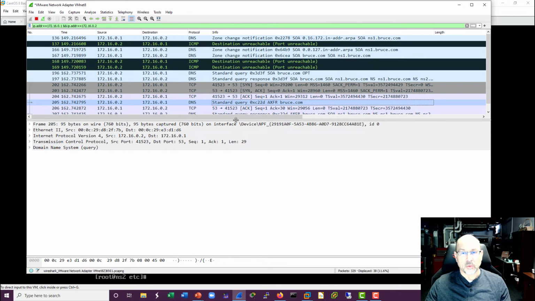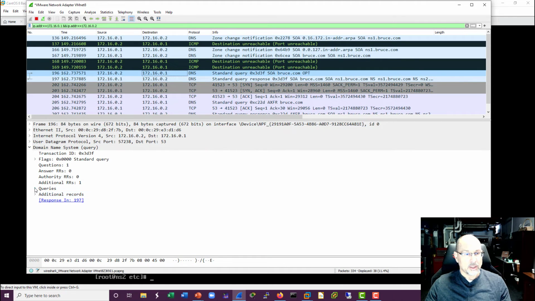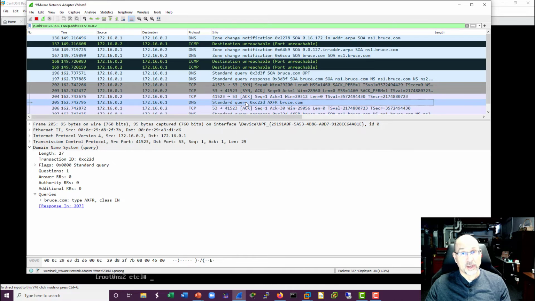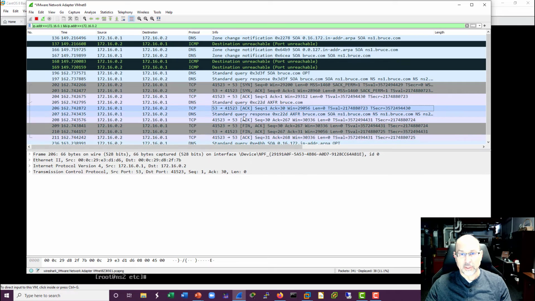Well, what's in one of these? Now maybe what I should do is we'll do a standard query message. A standard query is actually really short, or can have just a couple of these, and then we can ask for additional records. But in a zone transfer, it's a whole different animal. So this is the query for the zone transfer. Let me actually find the one that's the actual transfer.